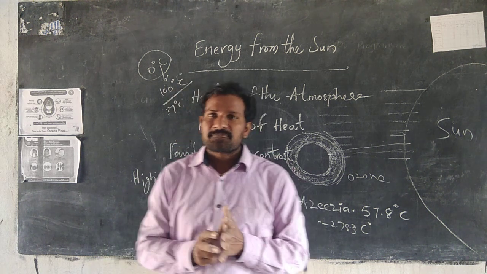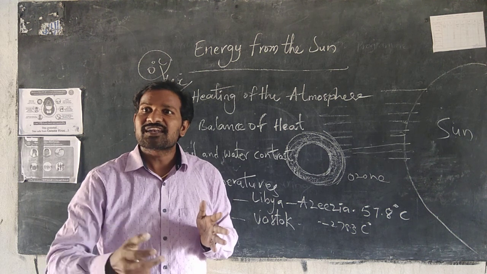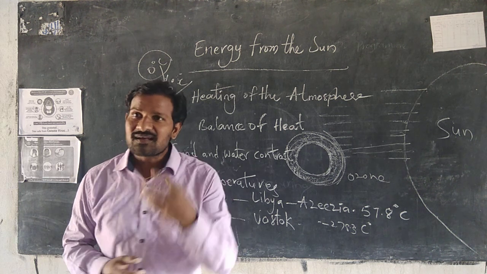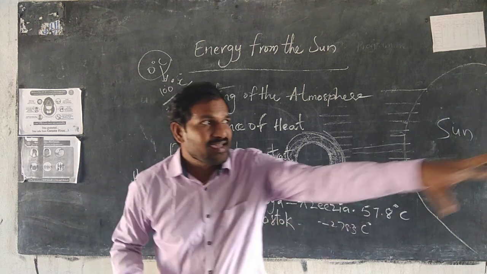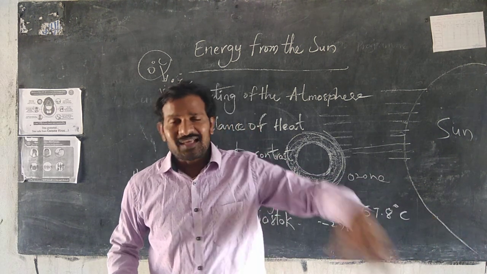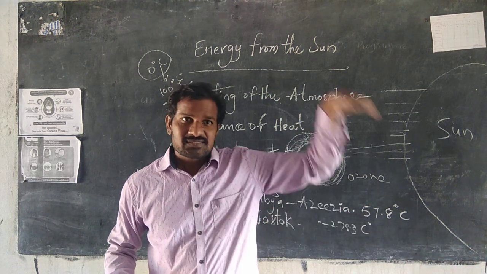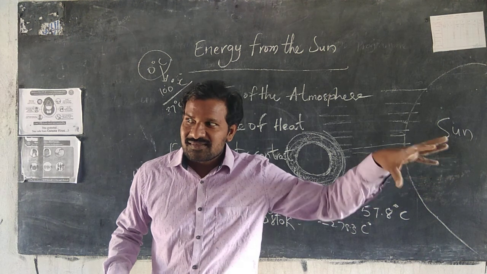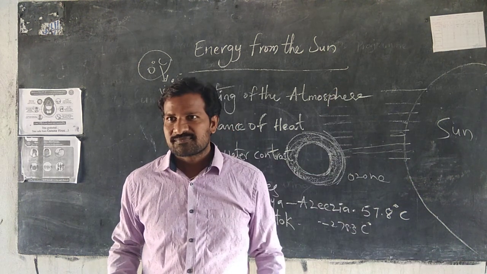This is one kind. There is another, maritime and continental climate. What is the continental climate? This area receives high temperatures in the summer season, and in the winter season it receives low temperatures.